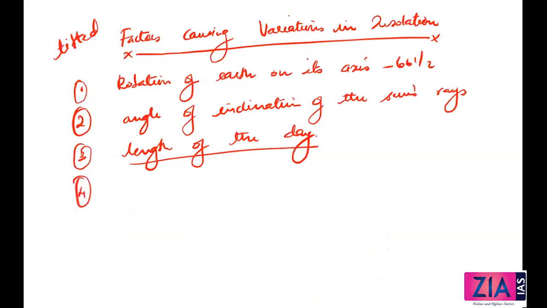Fourth factor. What is the fourth factor? So the first factor was rotation of the earth on its axis. Second factor, angle of inclination of the sun's rays. Third factor, length of the day. And the fourth one is transparency of the atmosphere.